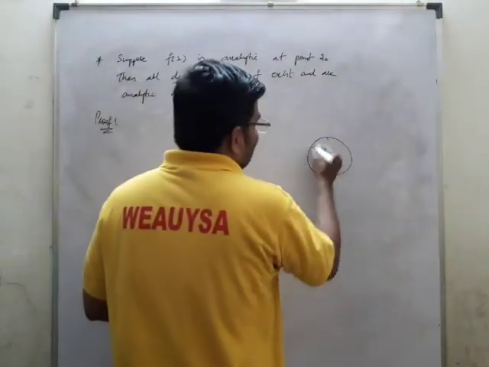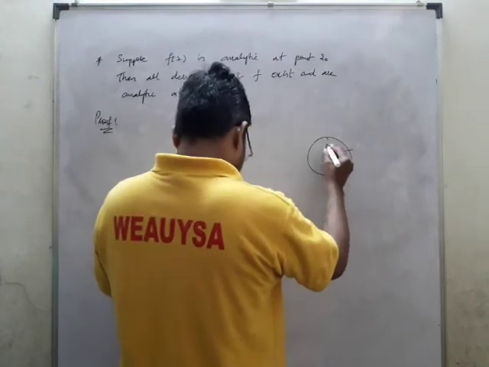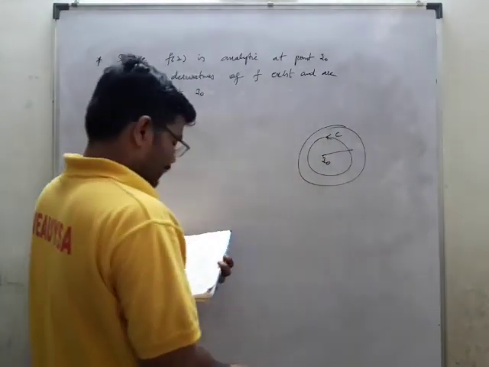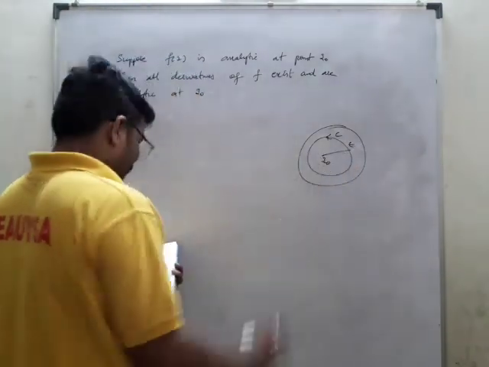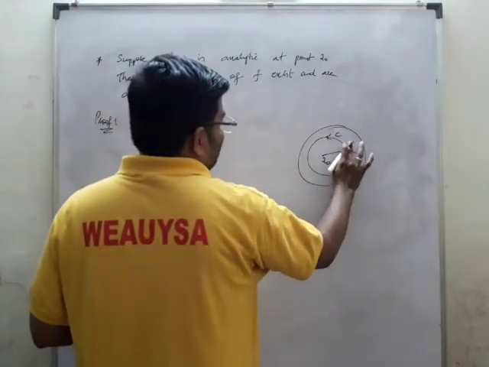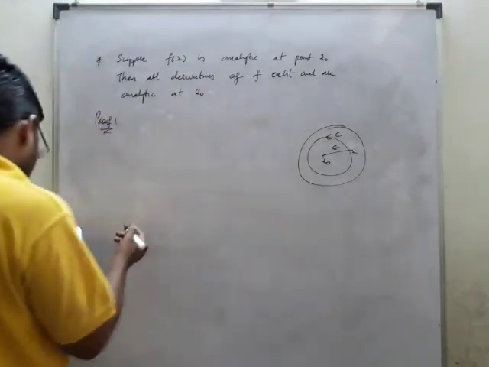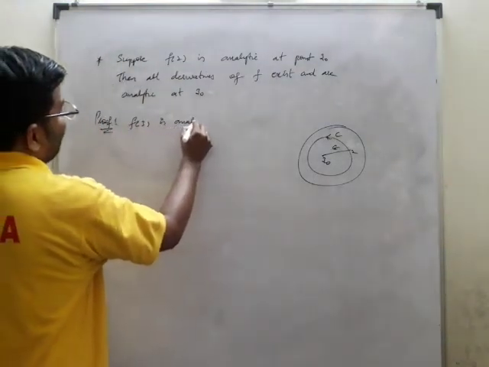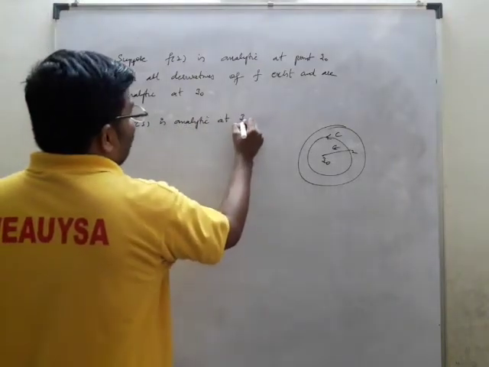Okay, so let us take this is the point z naught, which lies inside C. This is some epsilon, and this is z, with mod z minus z naught less than epsilon. So f of z is analytic at z naught.